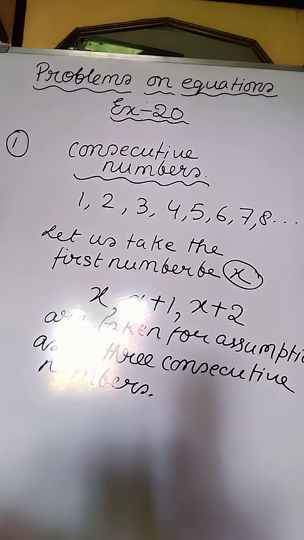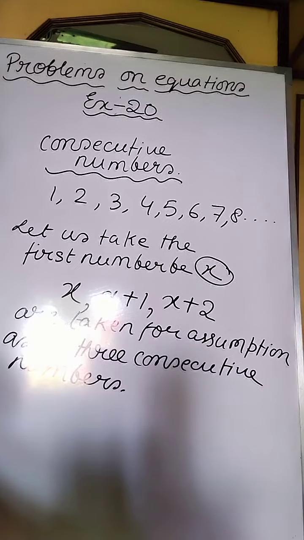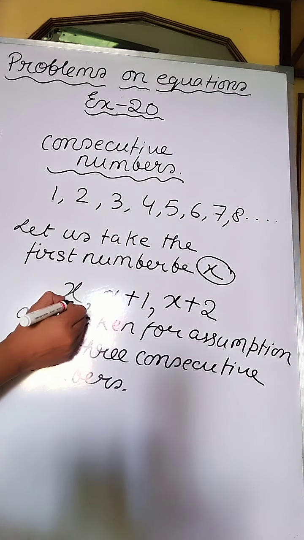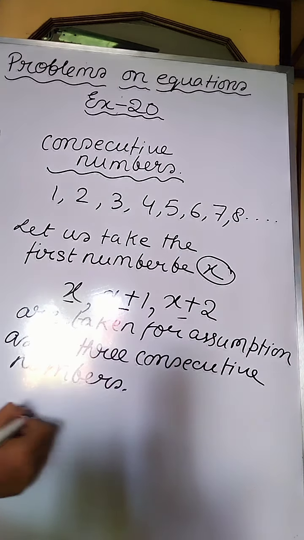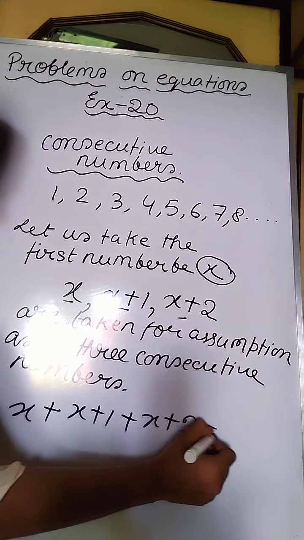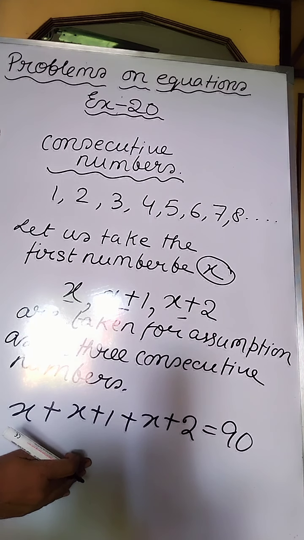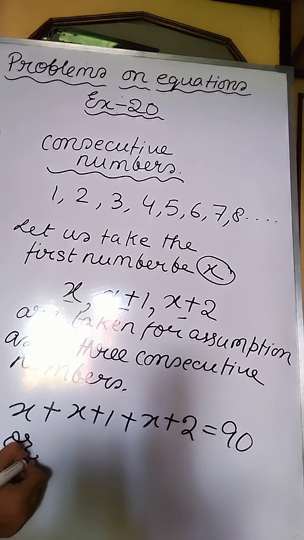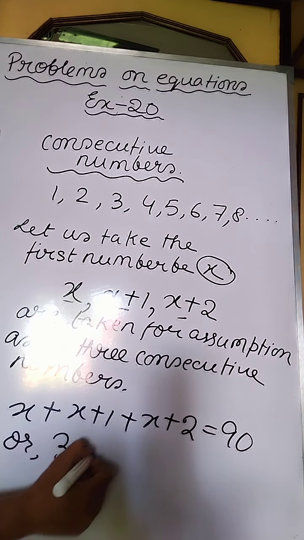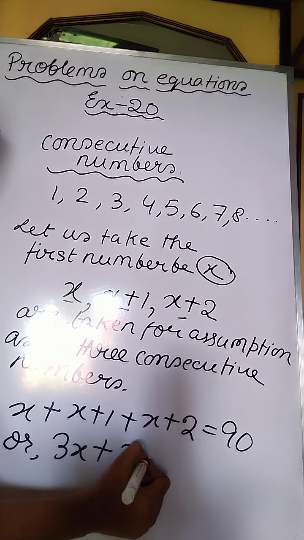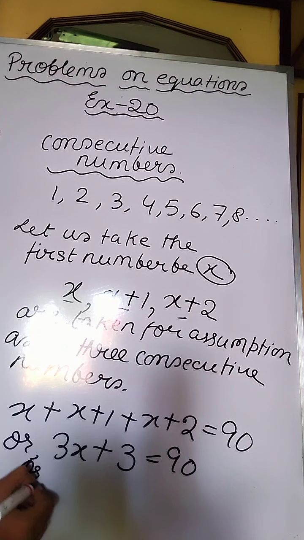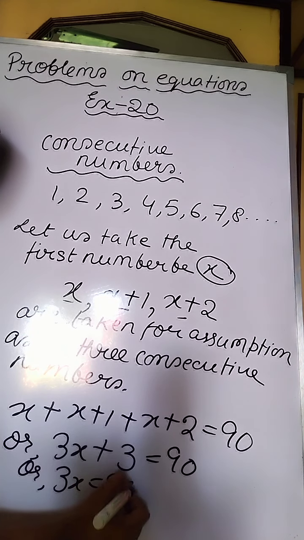And it has been told that the sum of these three consecutive numbers will be 90. So according to the problem, x plus x plus 1 plus x plus 2 is equal to 90. This will be the equation. Now you have to solve this equation in order to find out the value of x. So here comes x plus x plus x, 3x, plus 3, because 2 plus 1 is 3, is equal to 90.